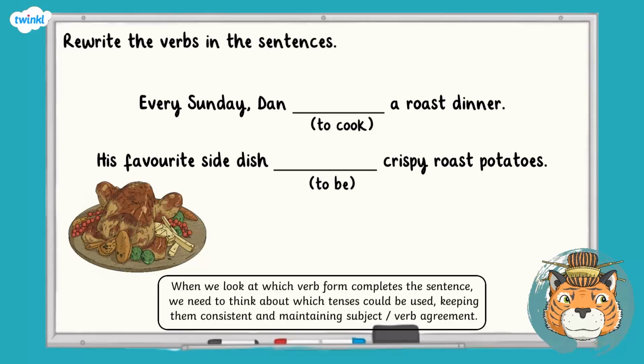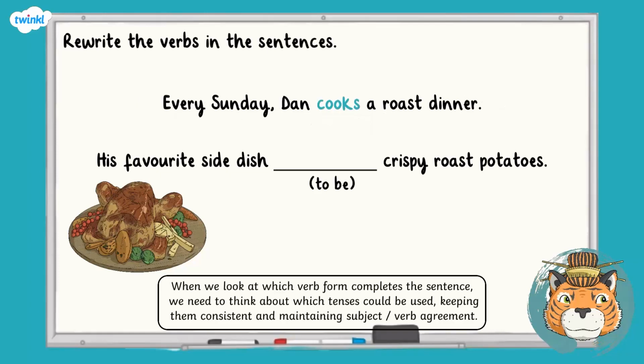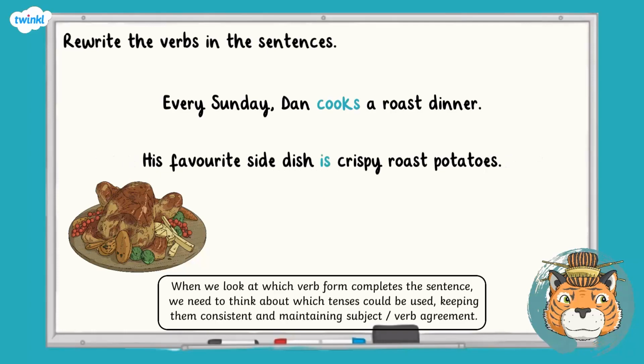Excellent. Did you spot the adverbial phrase every Sunday? This gives us a clue that the sentence should be in the present tense because it is an action that happens regularly. Dan is a third person singular subject and to cook in the present tense is cooks. To keep the tenses consistent, we want to put the following verb in the present too. So, to be becomes is. Even though the sentence mentions potatoes, the verb is agreeing with the subject, which is side dish, and this is the third person singular. The verb forms are now consistent.